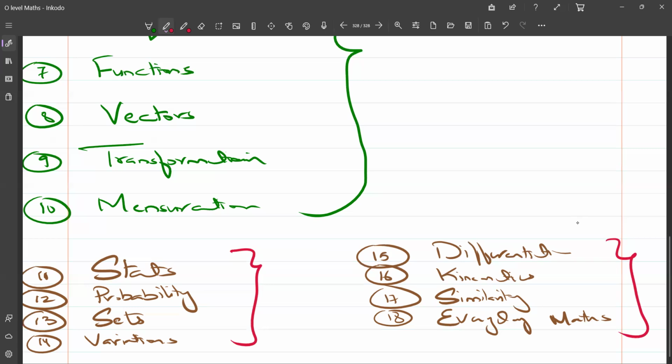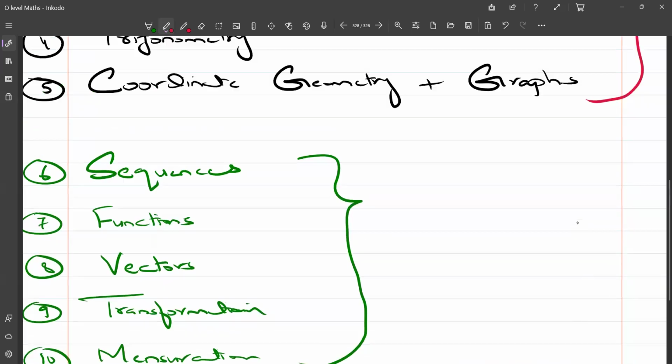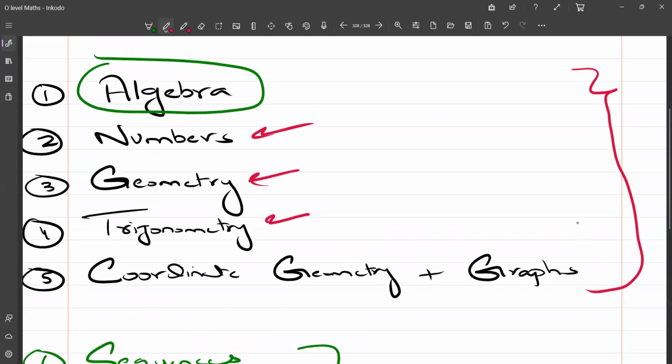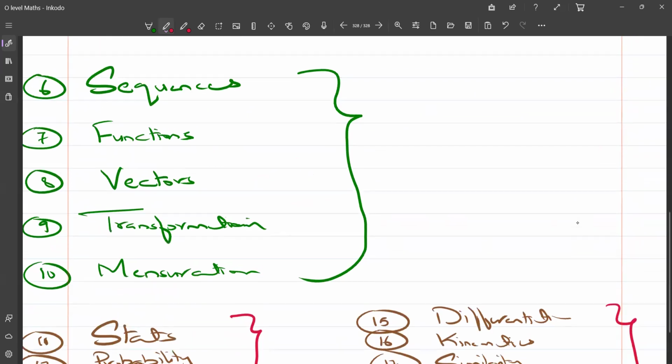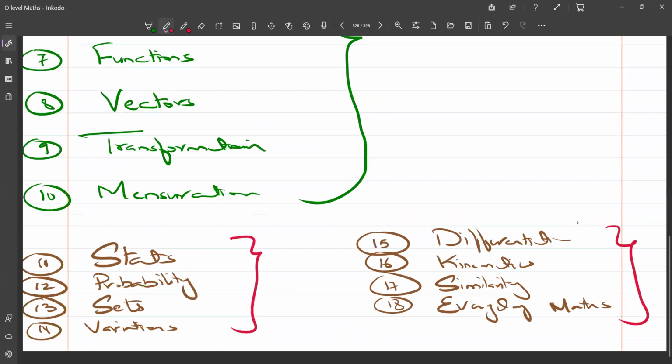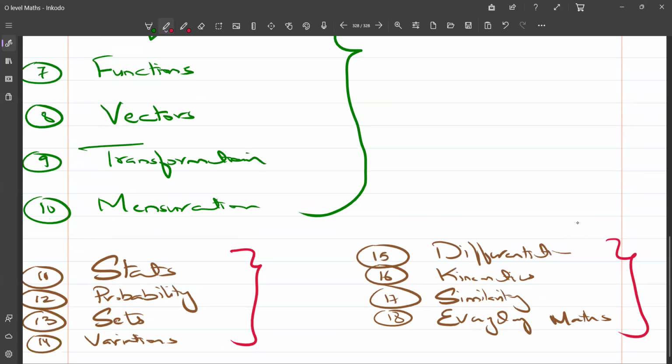So the low priority topics are statistics, probability, sets, variation, differentiation, kinematics, similarity, and finally everyday maths, the transaction topic, which contains profit and loss. Overall, we have divided the topics into three sets. The first set includes the highest priority topics. The second set, from 6 till 10, includes the mid-level priority topics. And the last set, from 11 till 18, includes the lowest priority set.